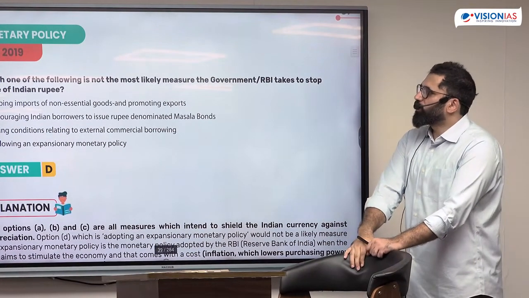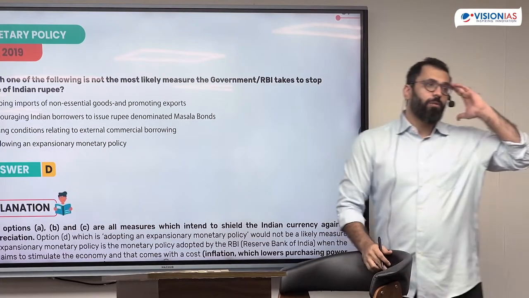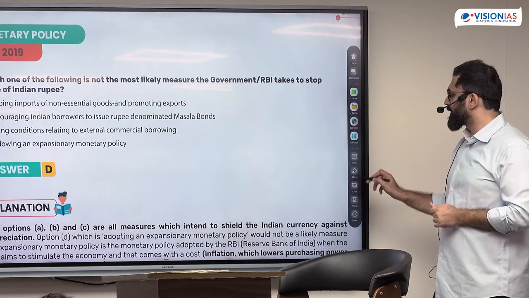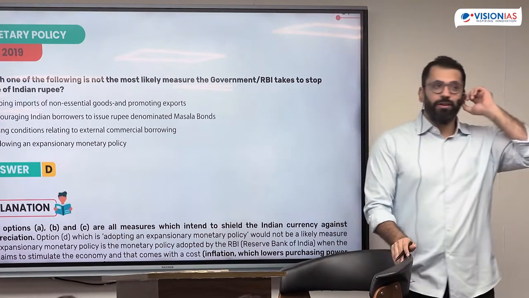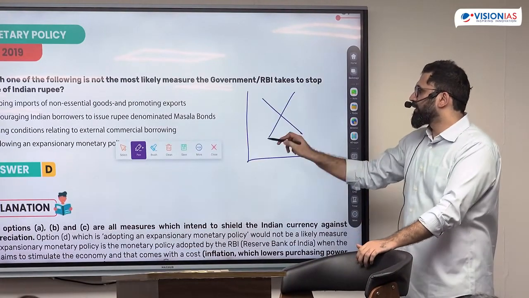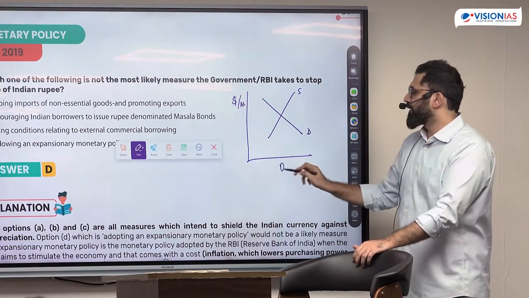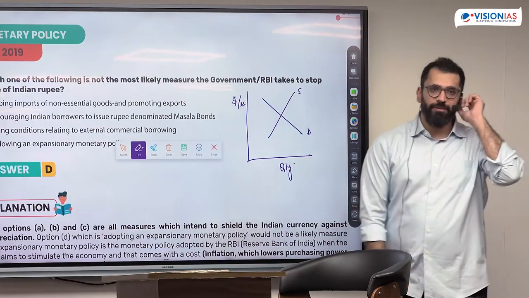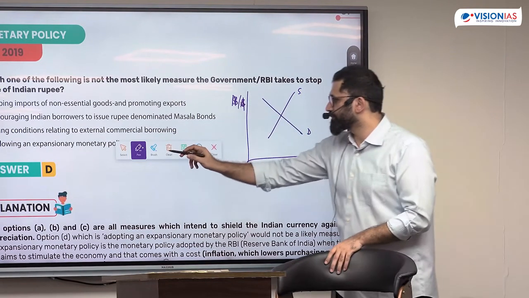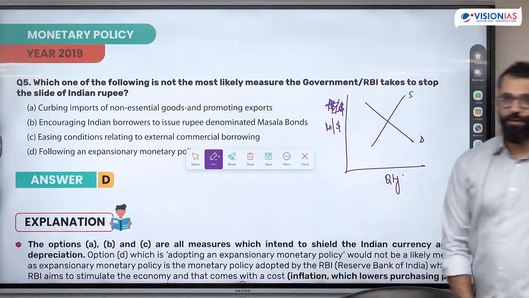Which of the following is the most likely measure the RBI takes to stop the slide of Indian rupee? What decides the value of Indian rupee? This is mostly not monetary policy, external sector, but still. What decides the value of rupee? The demand and supply of dollars, this is what decides the value. How much rupee will buy $1, right?